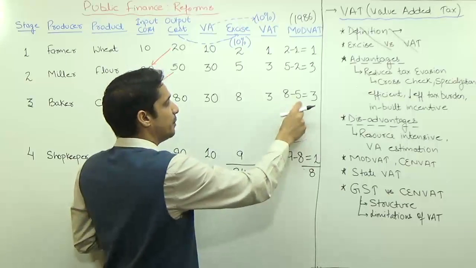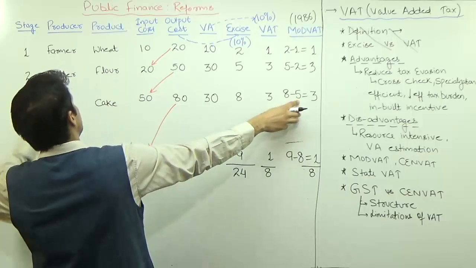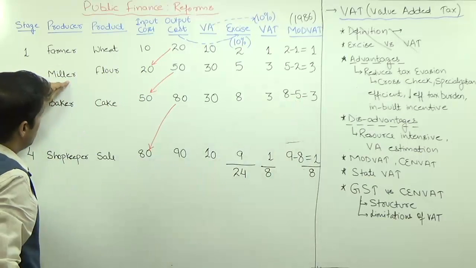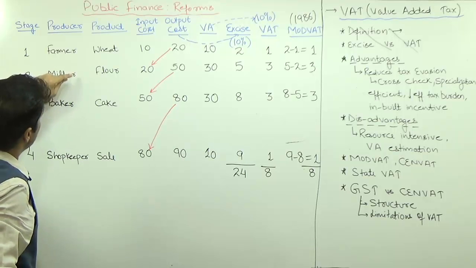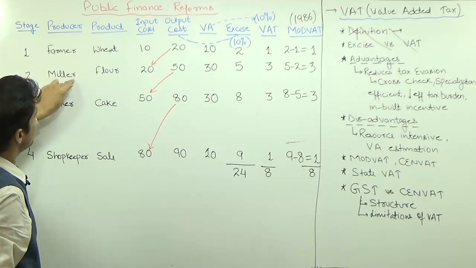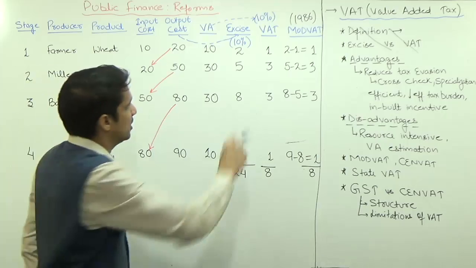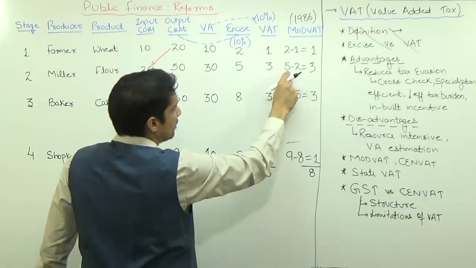I will give you 5 rupees back if you can show me the tax receipt of this miller, the miller from whom you have purchased this particular flour. If this miller has paid the taxes, this miller must be having a receipt that he has paid a tax of 5 rupees.